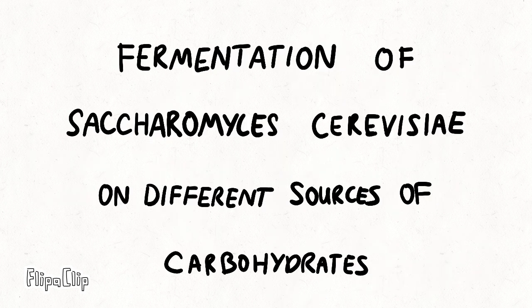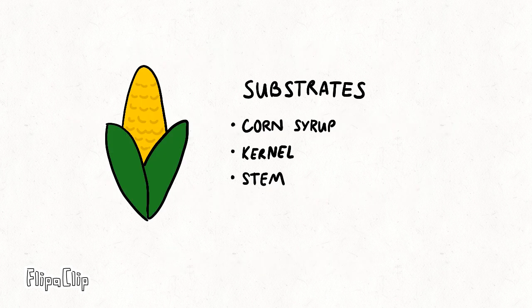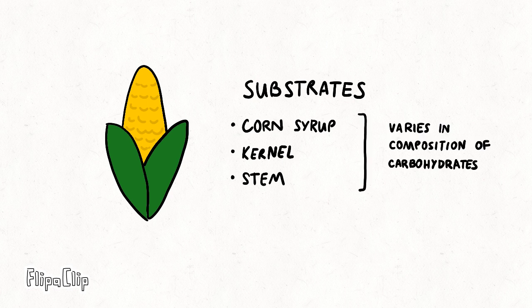Which is why my lab partners and I have set up an experiment in which we tested the fermentation of yeast on different sources of carbohydrates. The carbohydrates will be parts of corn such as the kernel or the stem, or a derivative like corn syrup. The main difference between the carbohydrates, or we'll call them substrate, is that they all have different compositions of carbohydrates, which means that they all have varying amounts of glucose, sucrose, starch, or cellulose.